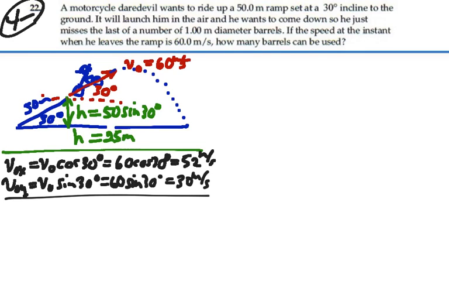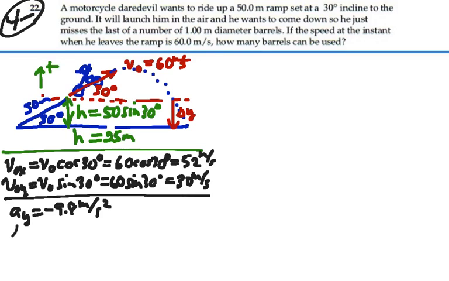Alright, what else do we know? Well, if we defined up as positive for our initial y velocity, then our acceleration in the y direction is going to be a negative 9.8 meters per second squared. And if up is positive, then our initial velocity would be positive, but our displacement ultimately down to the ground, delta y, is actually going to be a negative value. So our delta y is going to equal eventually a negative 25 meters as we make our way back down to the ground.